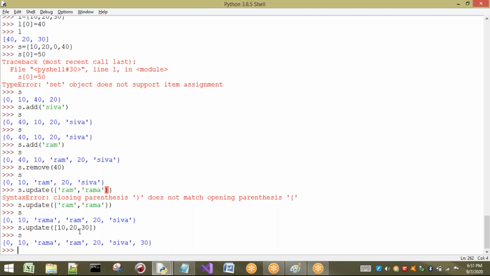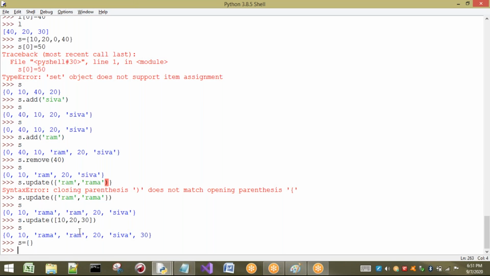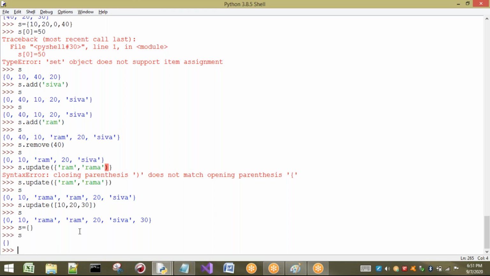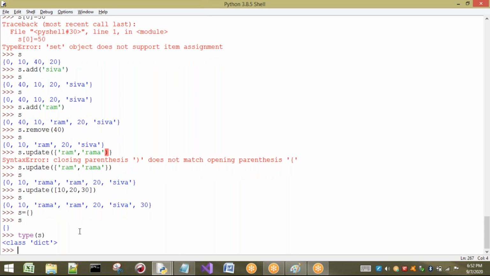Now lastly, I want to show you one more thing, that is if I want to take an empty set. You can consider s equal to empty curly brackets, without any elements. If I print s, it is going to print something with no elements. You will think s is a set which has no elements. But let us see the type of s. You are going to get dict. That means if you take empty flower brackets, open and close, it is not going to act as an empty set, it is going to act as an empty dictionary. We will see about dict later.